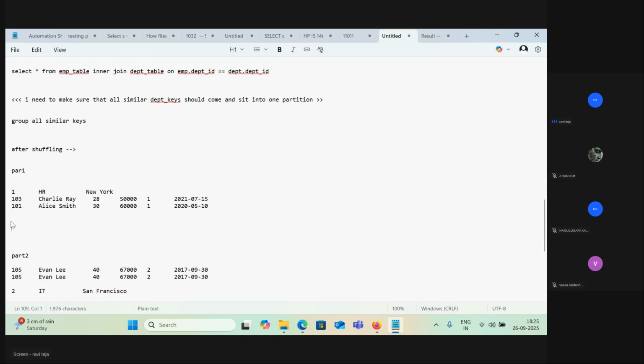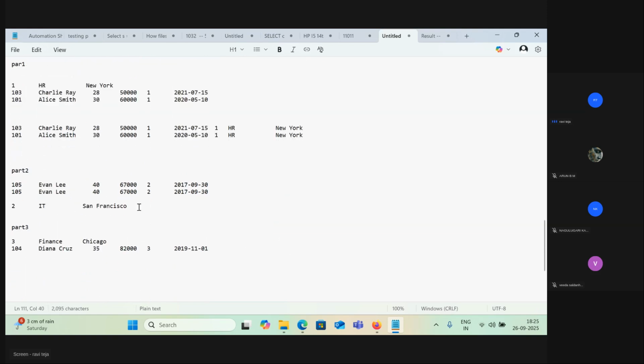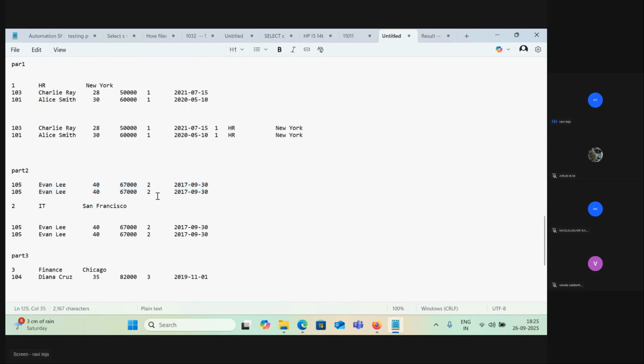Now what happens is, this 103 and 102 records will be joined with this single record. That means it will become like this. Similarly, it will become like this. This is the output we are looking for, right? Now similarly, these two records will be taken from here. Let me take this. It will get joined with this one record. First 105 record 2 will get joined here.